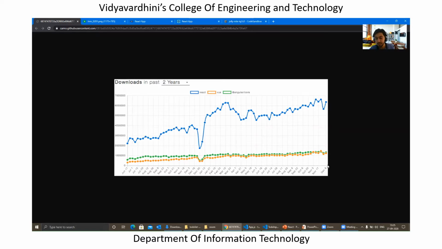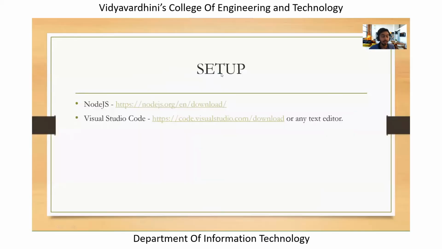So basically Angular and Vue are at the same standard, but React is reaching the heights of this graph. I think that's one of the key points to answer the question of why we should learn React in 2020. Jumping back to the presentation, we'll take a look at the setup section, what is needed to get started.